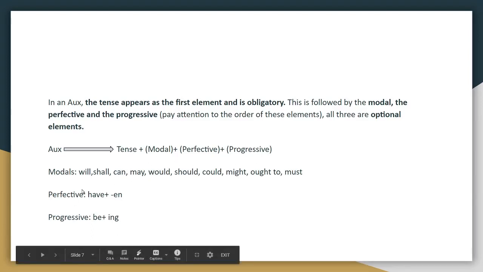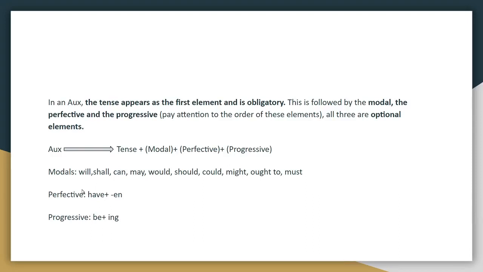So what is a perfective tense? A perfective tense is marked by have plus en, where en is a marker of past participle morpheme. Progressive form of a verb is used to express the continuity of action. Okay, progressive is marked by be plus ing.